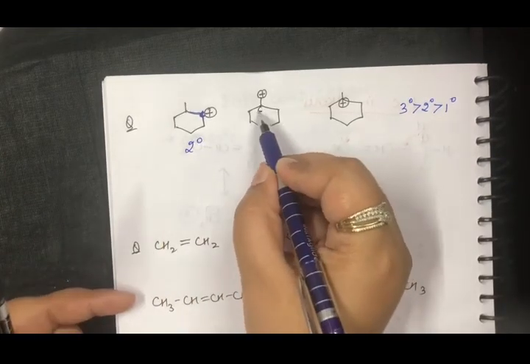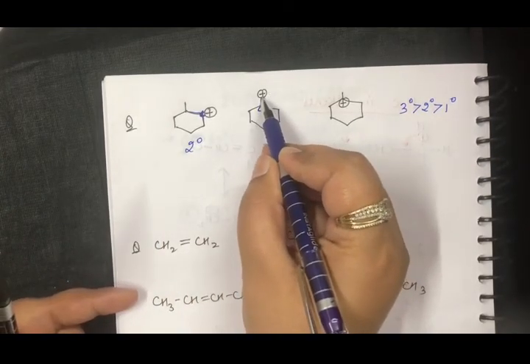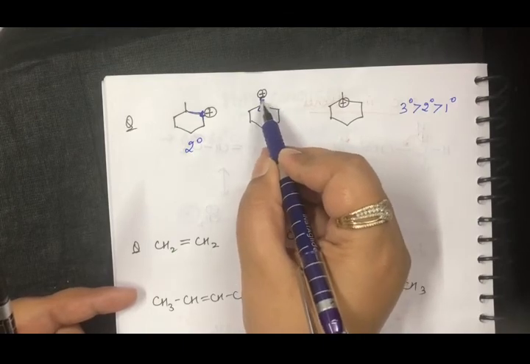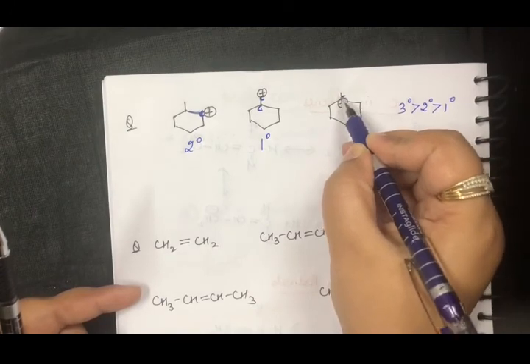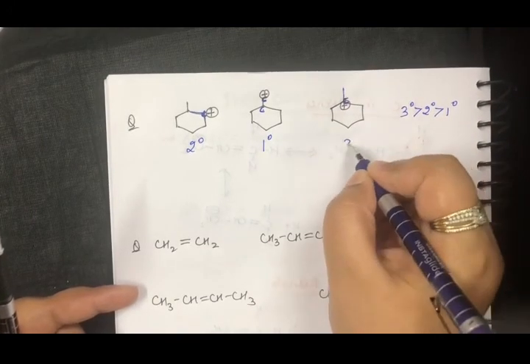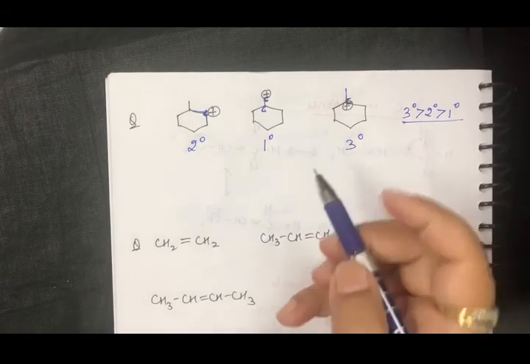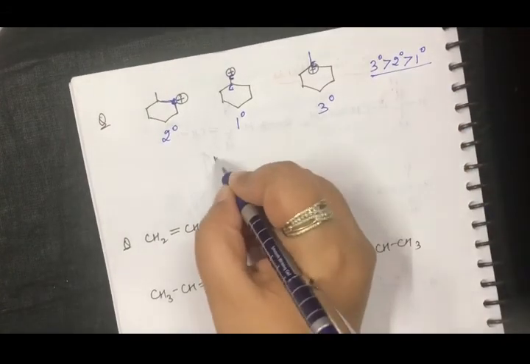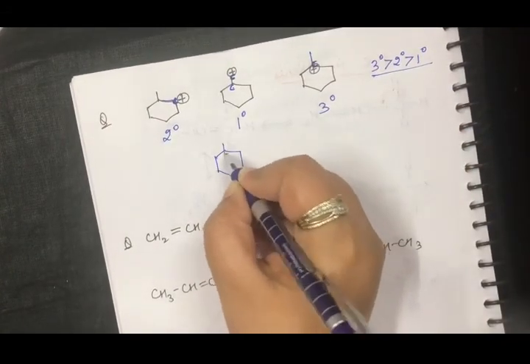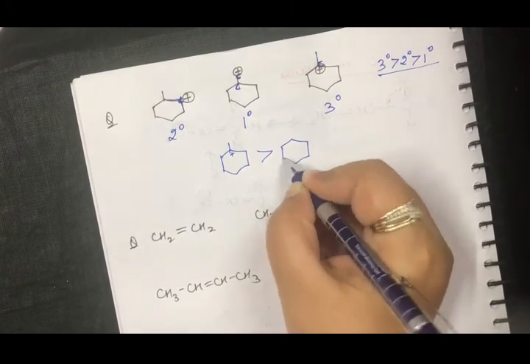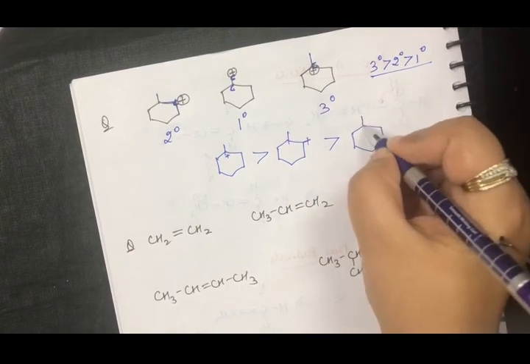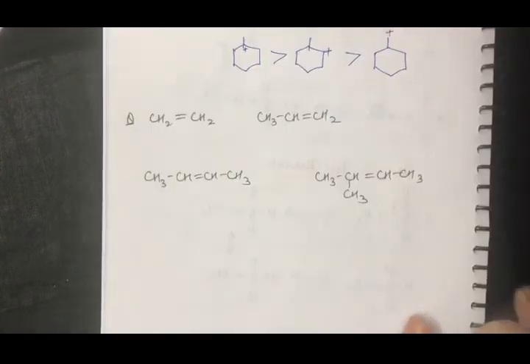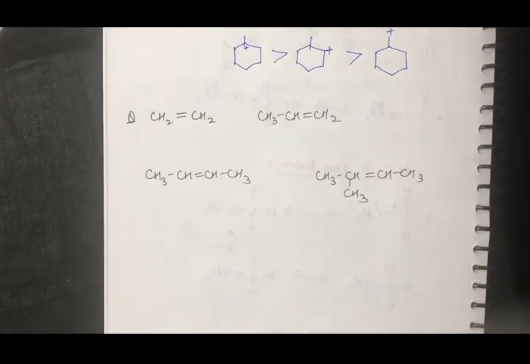This is attached to 1, oh sorry, I'm talking about this carbon here. This carbon is attached to 1 carbon only, so this is primary. Now this carbon is attached to 1, 2 and 3, so it is tertiary. So as per the order, which one is going to be the most stable one? This is most stable, then we have this, and then we have this, right?